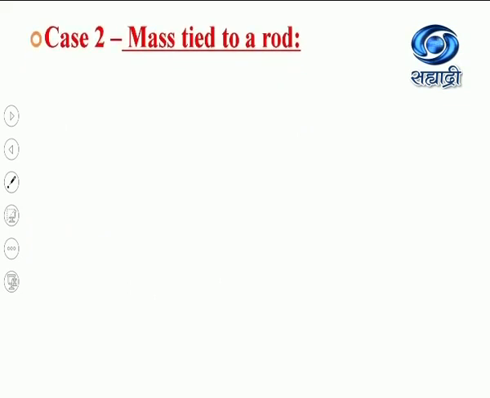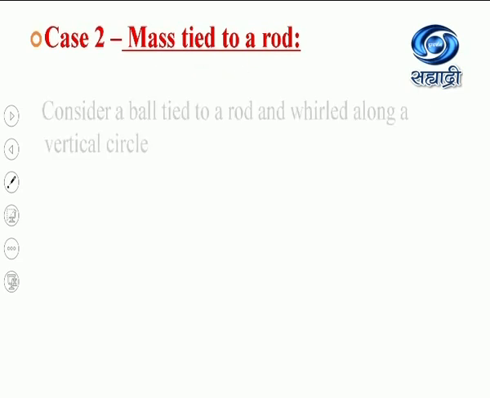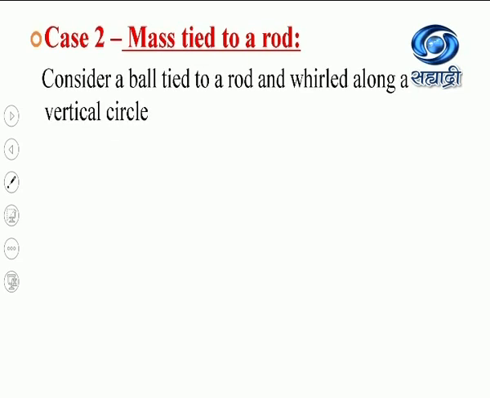Now second case. Here we will see mass tied to a rod, and we will see how in this case the speed of the mass is not going on varying under the action of force.